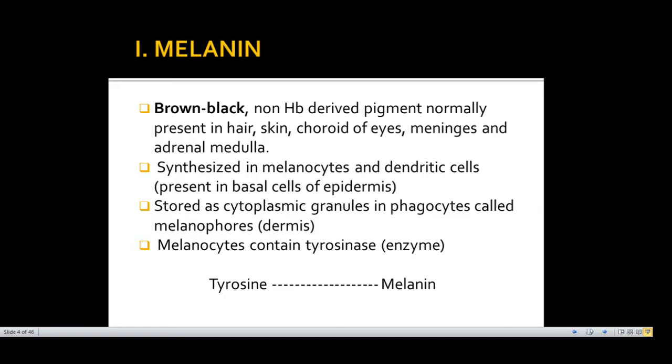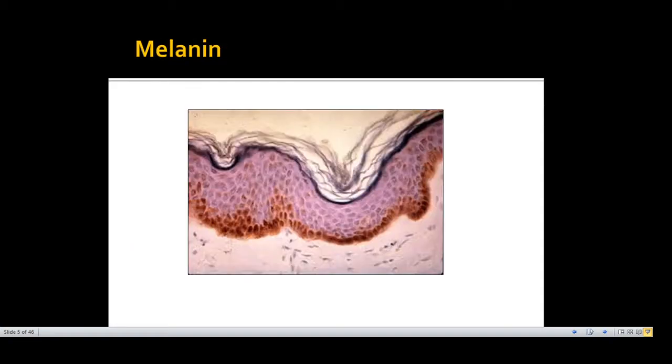It is particularly useful in differentiating amelanotic melanoma from other anaplastic tumors. Okay. Now you all know that this is melanin in the basal layer of the epidermis.